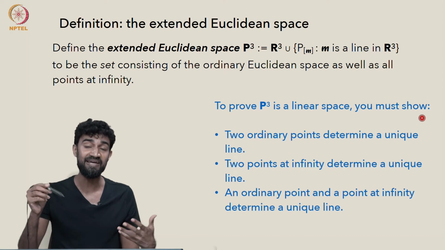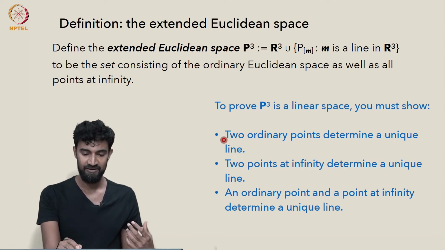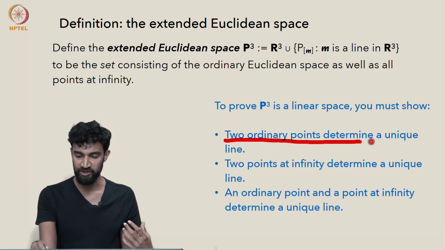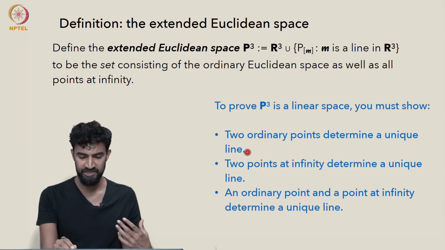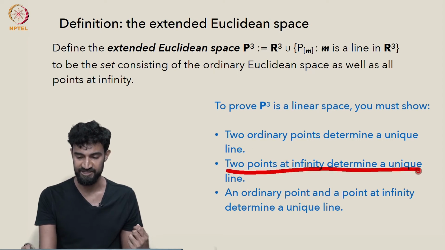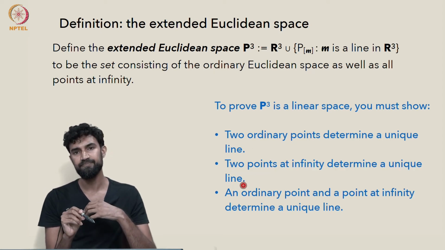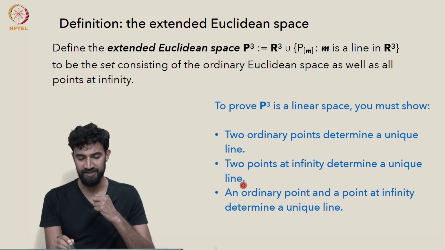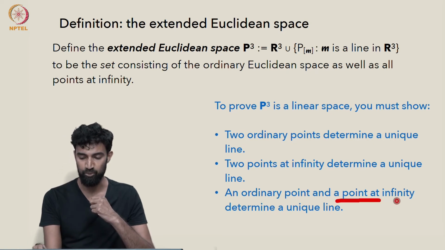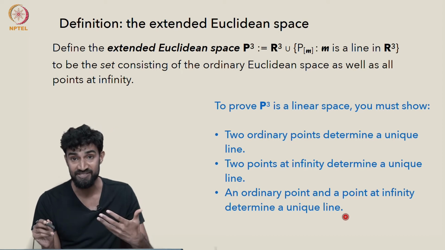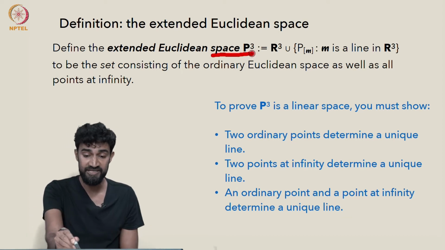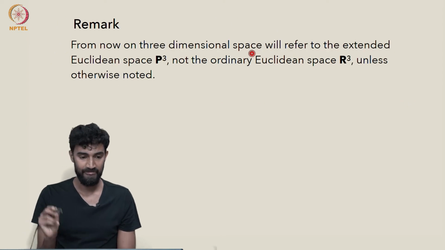But it's best to divide that into a few subcases. First, that any 2 ordinary points determine a unique line. That shouldn't be too difficult. But then that any 2 points at infinity determine a unique line. And finally, that an ordinary point and a point at infinity will determine a unique line. If all of these 3 are satisfied, then P3 is going to be a linear space.